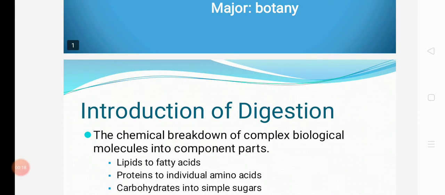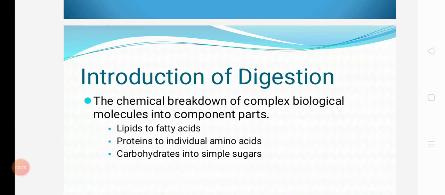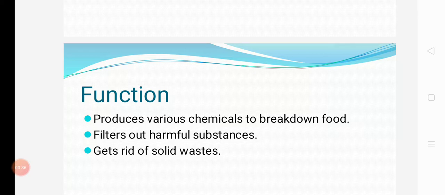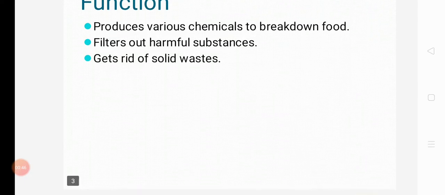The introduction of digestion. The chemical breakdown of a complex biological molecule into component parts: lipid to fatty acid, protein to individual amino acid, carbohydrates into simple sugar. The function of the digestive system: it produces various chemicals to break down foods. It also filters out harmful substances and gets rid of solid waste.